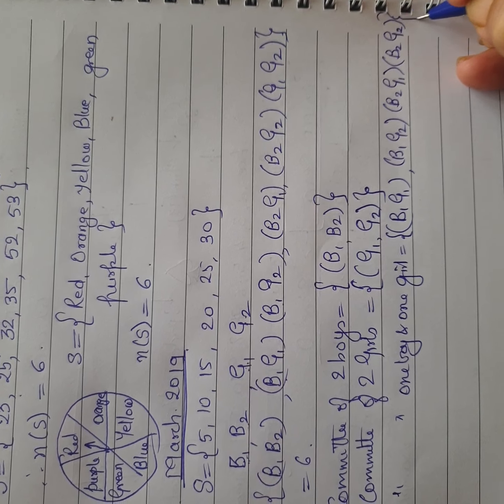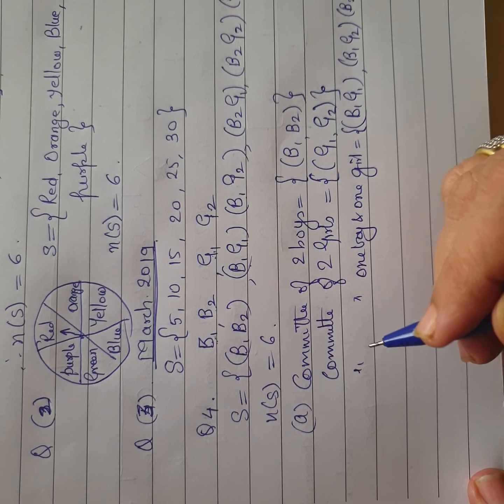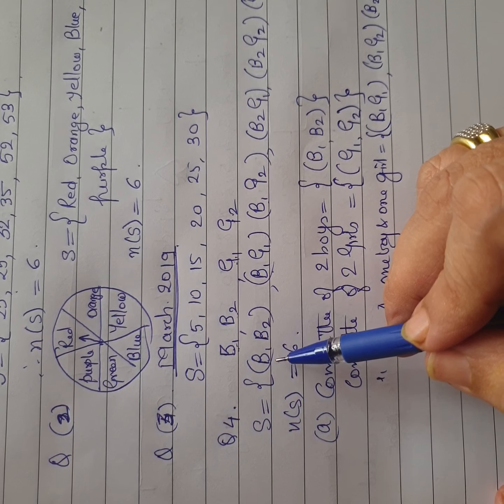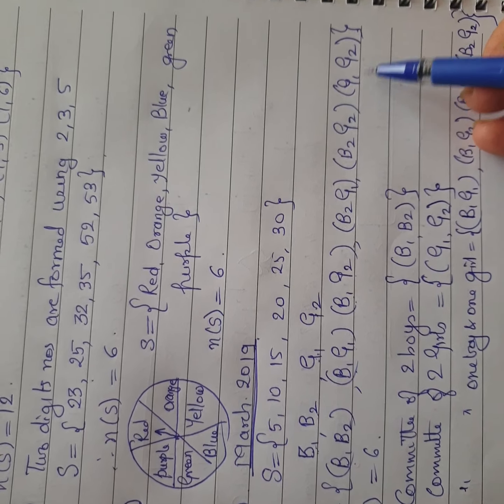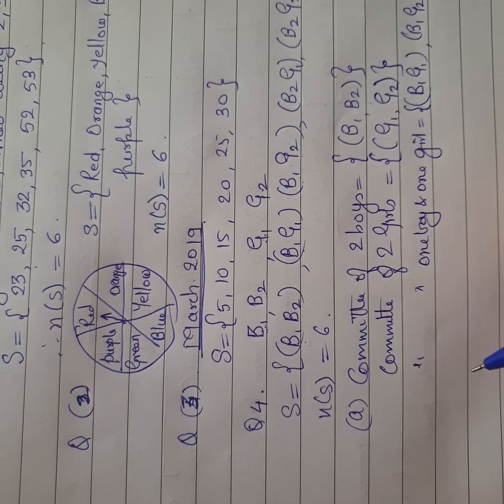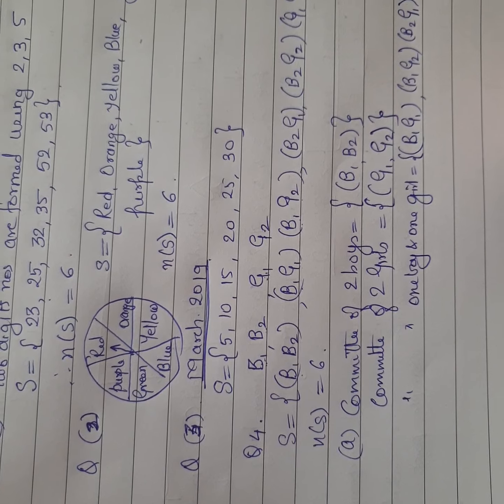So this is your sample space. Now they are asking me the sample space, but I have already written the sample space here. B1 B2, B1 G1, B1 G2, B2 G1, B2 G2 and G1 G2. So this is my sum, and the exercise comes to an end. So this was your 5.2 exercise.